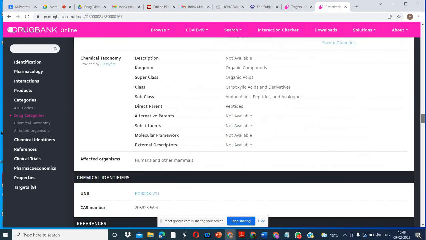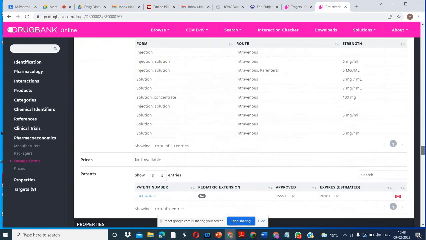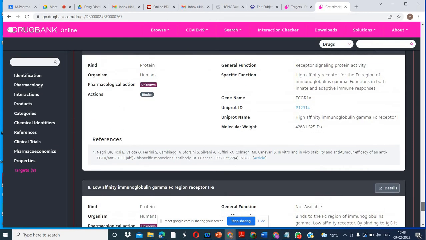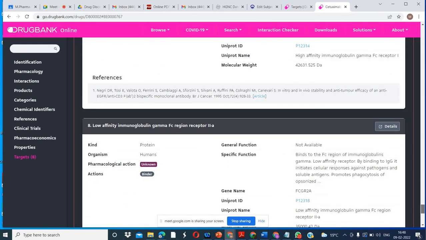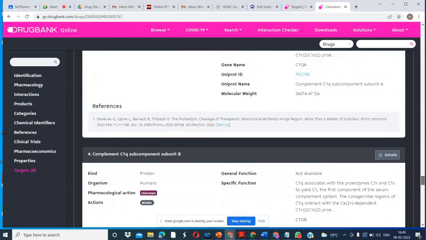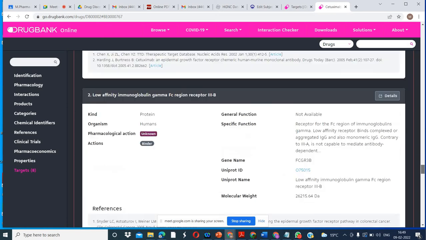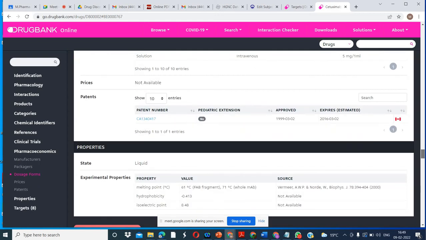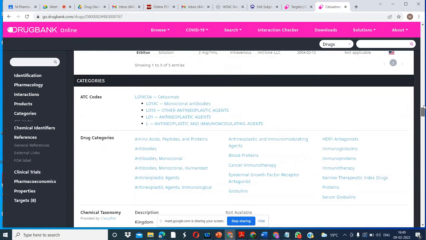So for us, what is important? A lot of information is available here. We want to know where it binds and what the receptors are, so we can study where this drug binds, what the target is. First we need to search on this page.